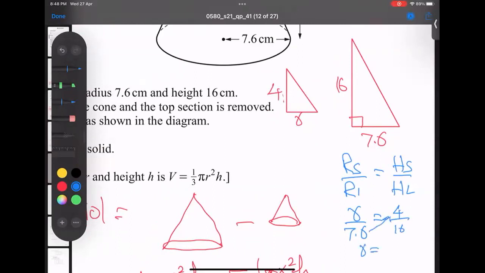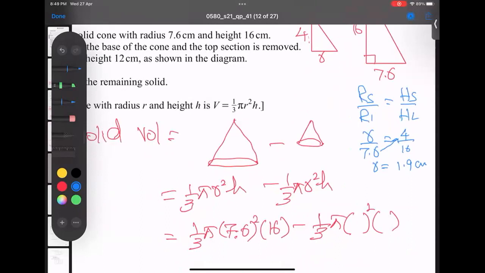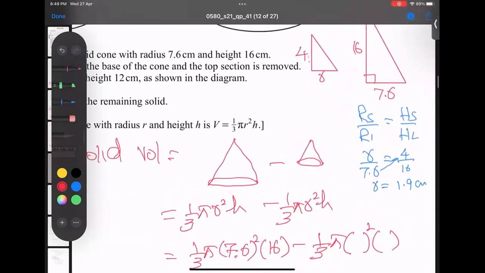So I will get small r from here. Typing in the calculator, 7.6 times 4 divided by 16, and this becomes 1.9 centimeter for sure. So it is very clear now. The height of the smaller cone is 4, and 1.9 radius comes here.